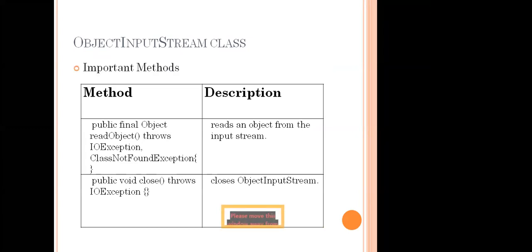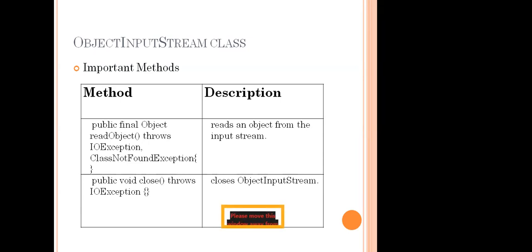Again, final. So what is the meaning of final in the previous one? It's going to be a specific one. Here it is going to read an object from the input stream. Then close means it closes all the input streams. There we have two methods. Sorry, not functions, methods, because in Java we call them methods. The final keyword is used to read from the input streams.